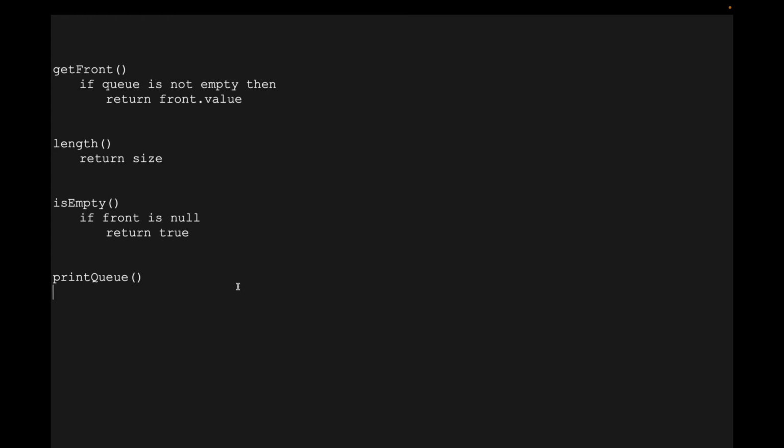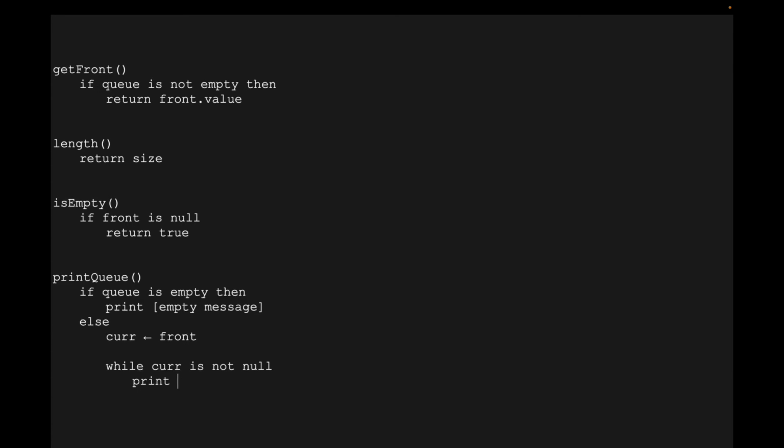What we're going to do here, and I'm not going to worry about formatting, because this is an algorithm, we're not going to worry about the details of the formatting here. I'm just going to say if queue is empty, then you're just going to print some sort of empty message. Else, you're going to set the current equal to the front, and then while current is not null, you're just going to print current.value and go to the next node.